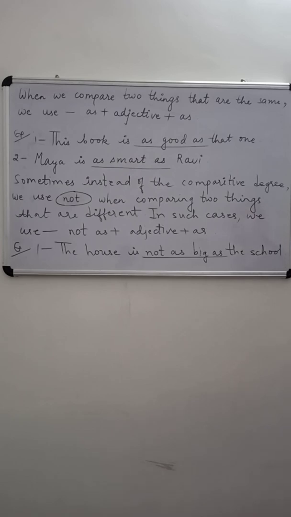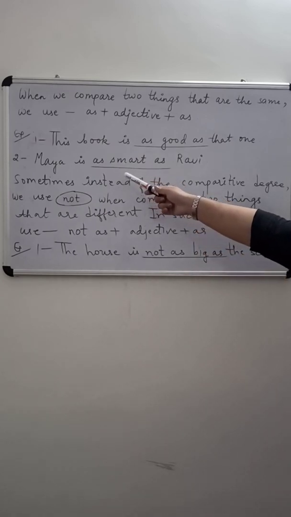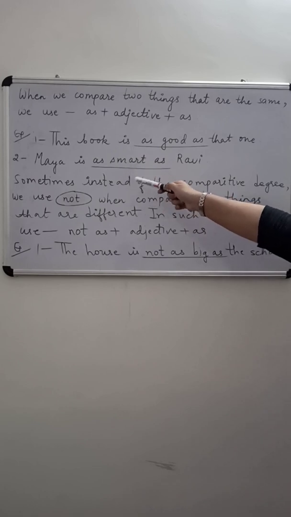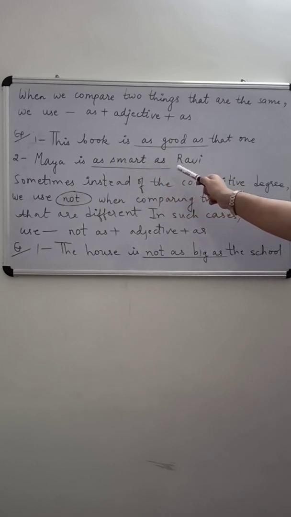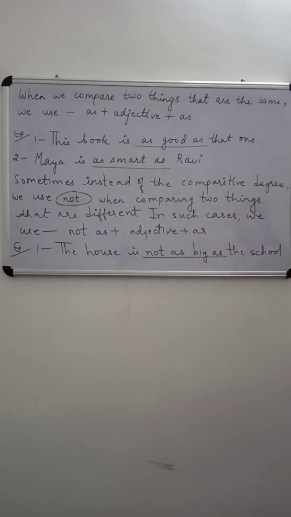Similarly, second example. Maya is as smart as Ravi. Now here we are comparing 2 people. So for comparison we have used as plus the adjective plus as. So it becomes Maya is as smart as Ravi.